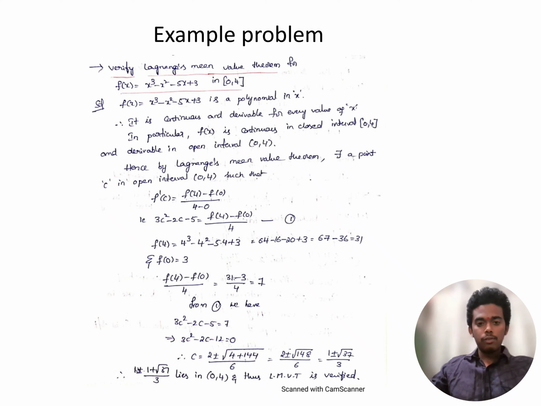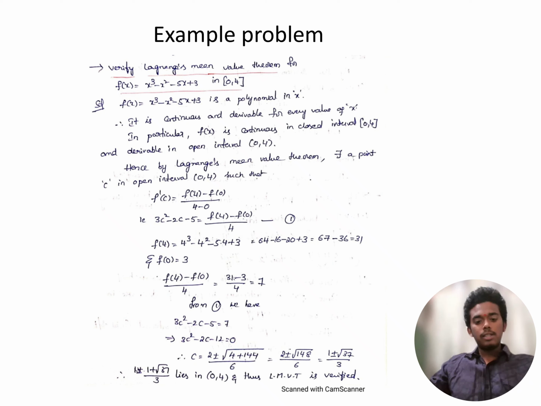And next, f(4) = 4³ - 4² - 5·4 + 3 = 64 - 16 - 20 + 3. That implies 67 - 36 = 31. And f(0) = 3. And next, (f(4) - f(0))/4 = (31 - 3)/4 = 7. From equation 1, we have 3c² - 2c - 5 = 7.